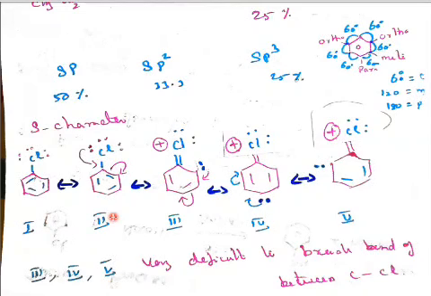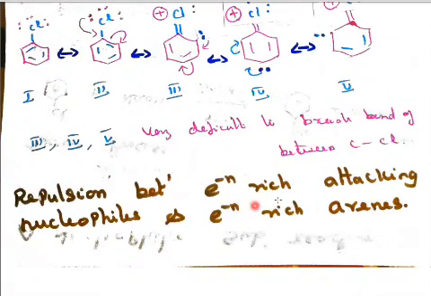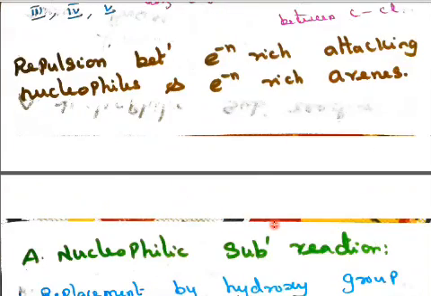So structure 1, structure 2, 3, 4, 5. In structures 3, 4 and 5 we see the lone pair of electrons at the two ortho and the para positions. So it is very difficult to break the bond between carbon and chlorine. There is also repulsion between the attacking nucleophiles and the electron-rich arene.